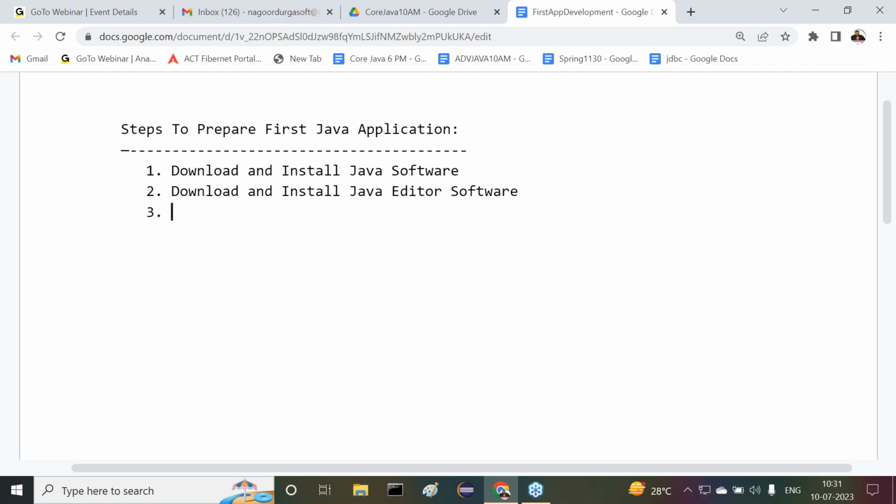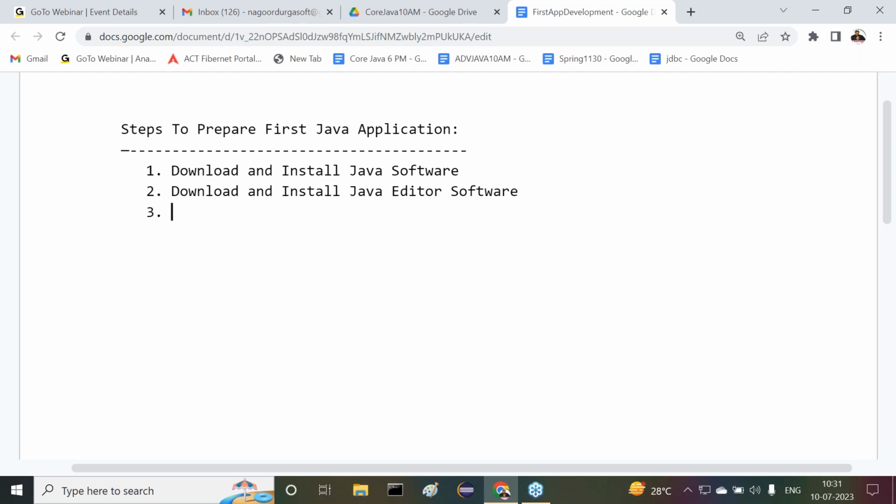Now tell me, first one is what there? Download and install Java software. Second one is what there? Download and install Java editor. Okay, what is the purpose of installing Java software? For compilation of the Java program, compiler we required. For execution of the Java program, JVM is required. These two things we are able to get by installing Java software only. When we install Java software, automatically these components here we are able to get. Because of these components only, we have to install Java software in our system.